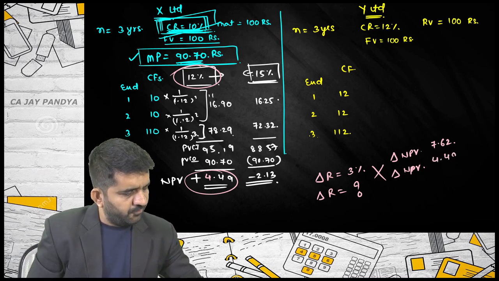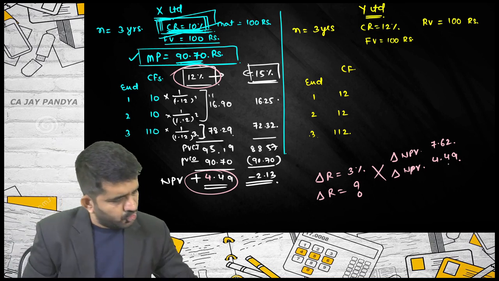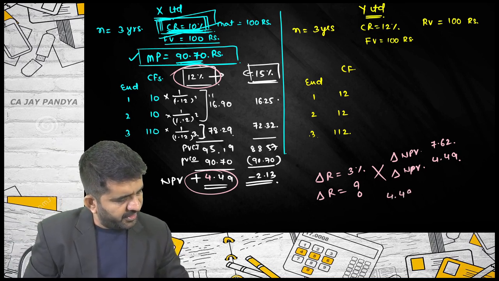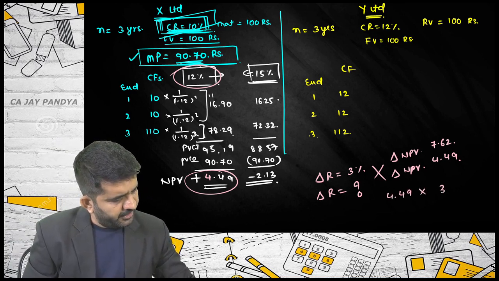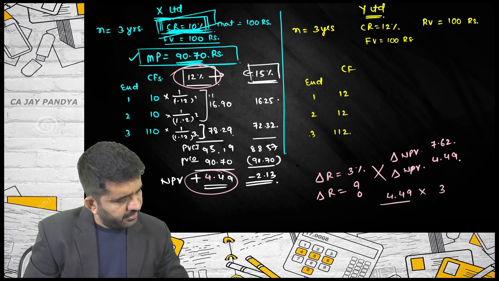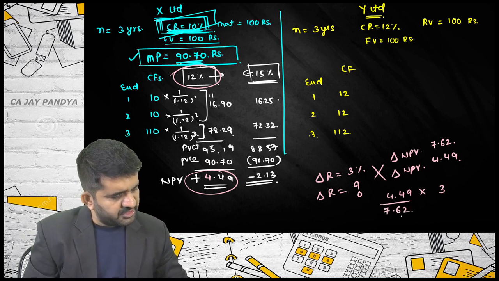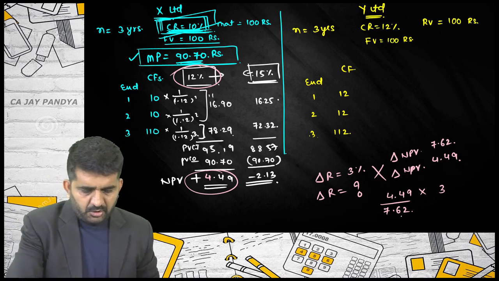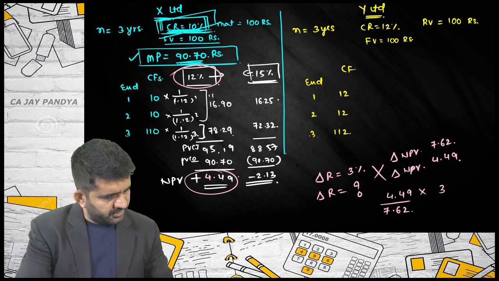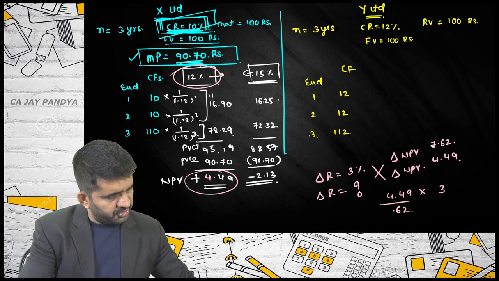This is 4.49. Is it all right? So, what will be my answer? 4.49 into 3, divided by 6.62. Is it all right? Sir, 6.62. Yes, sorry, because this I'll have to change.